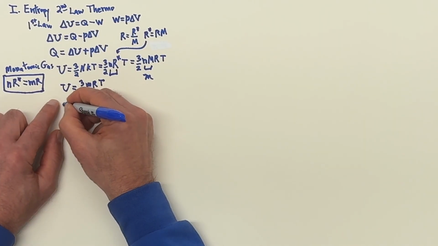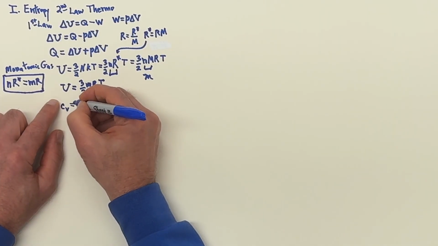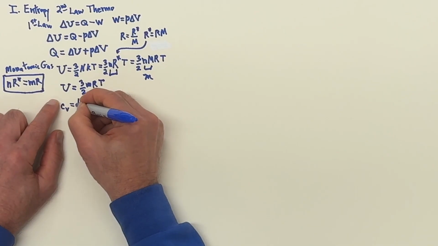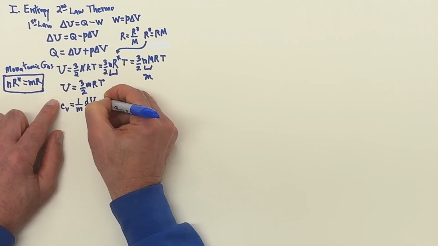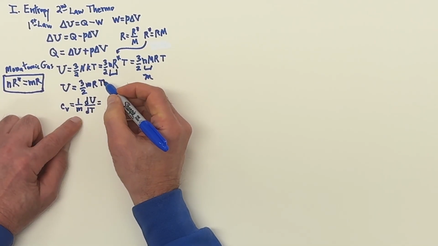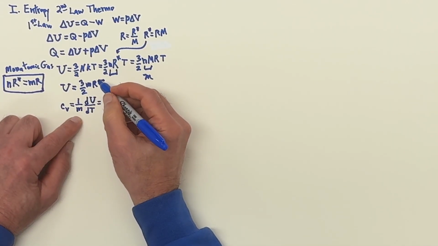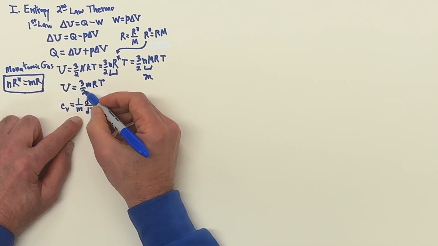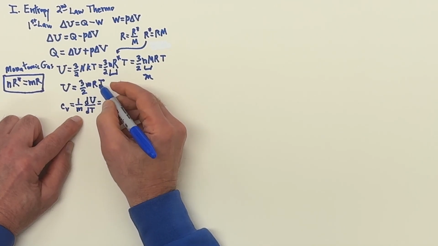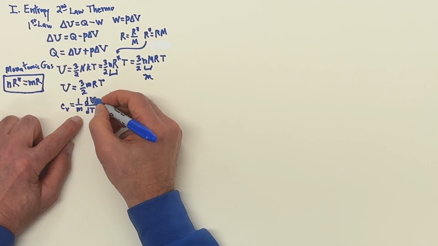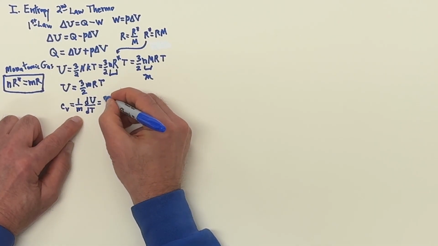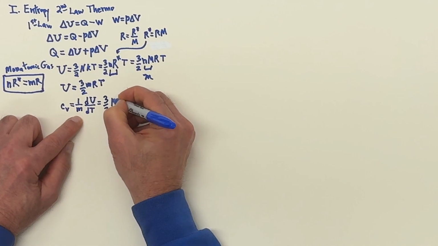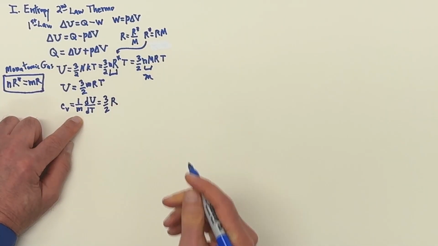And our specific heat at constant volume, we have shown to be 1 over the mass times the derivative of the energy with respect to the temperature. And when we do that, what we will get is 3/2 R. The derivative of the energy with respect to T will pull off the 3/2 MR and be divided by the M. We'll have 3/2 R.